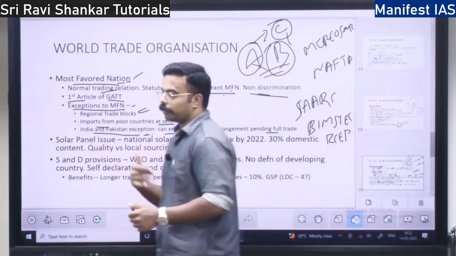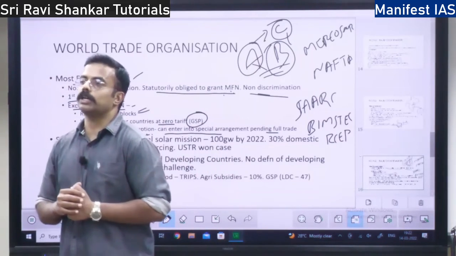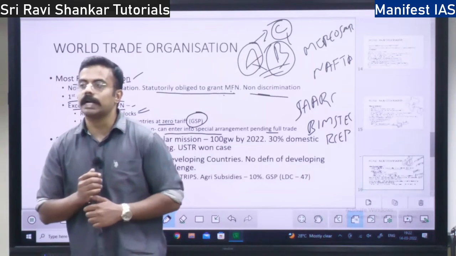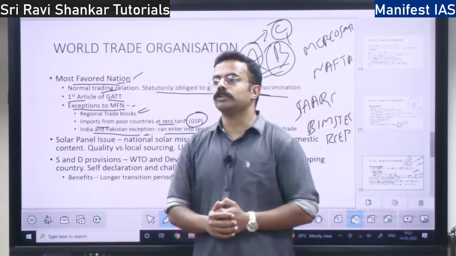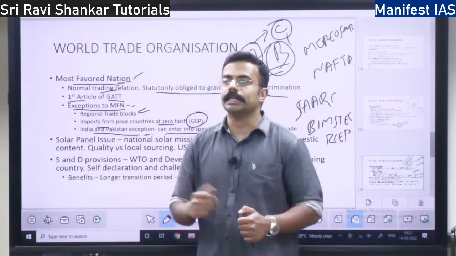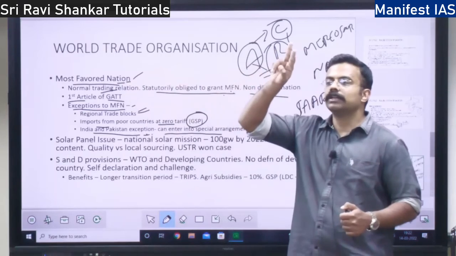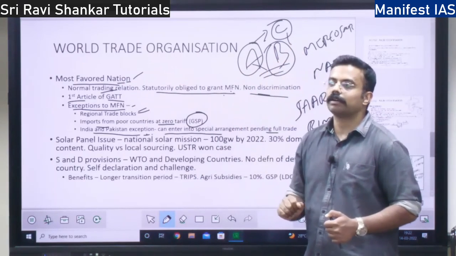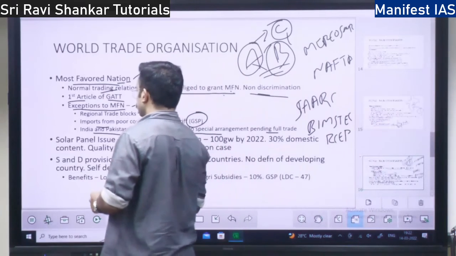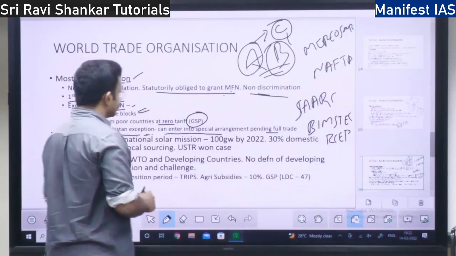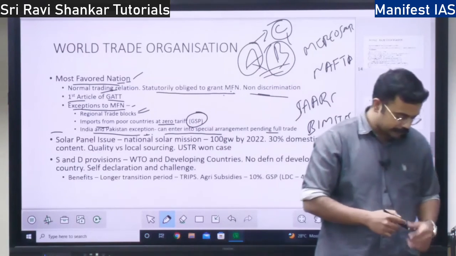India had provided MFN to Pakistan, but Pakistan had not provided it to us. After the Pulwama attack in 2019, India also revoked the MFN to Pakistan. Also, India increased the taxation by 200% on Pakistani products. Tomorrow we will discuss the concept of solar panels and other things.